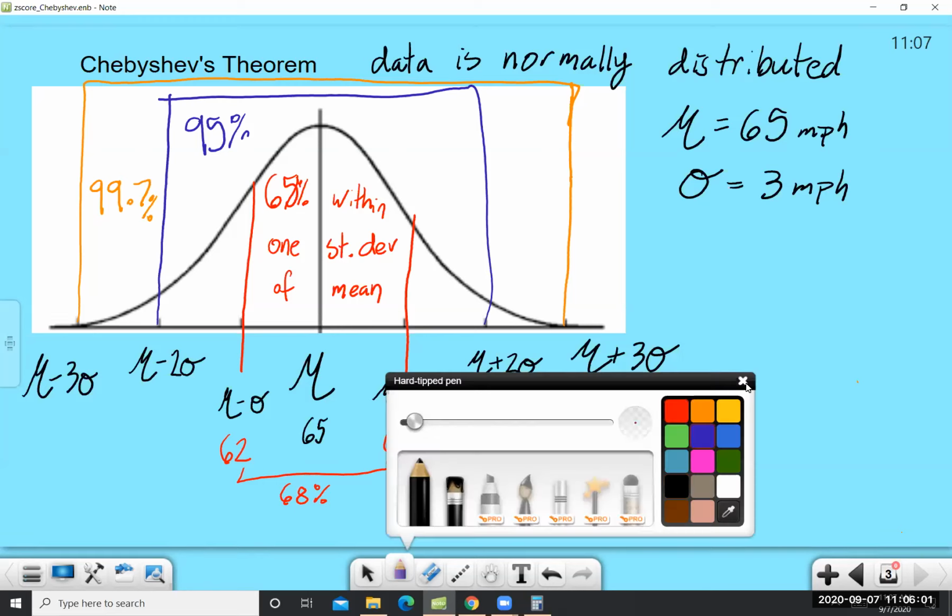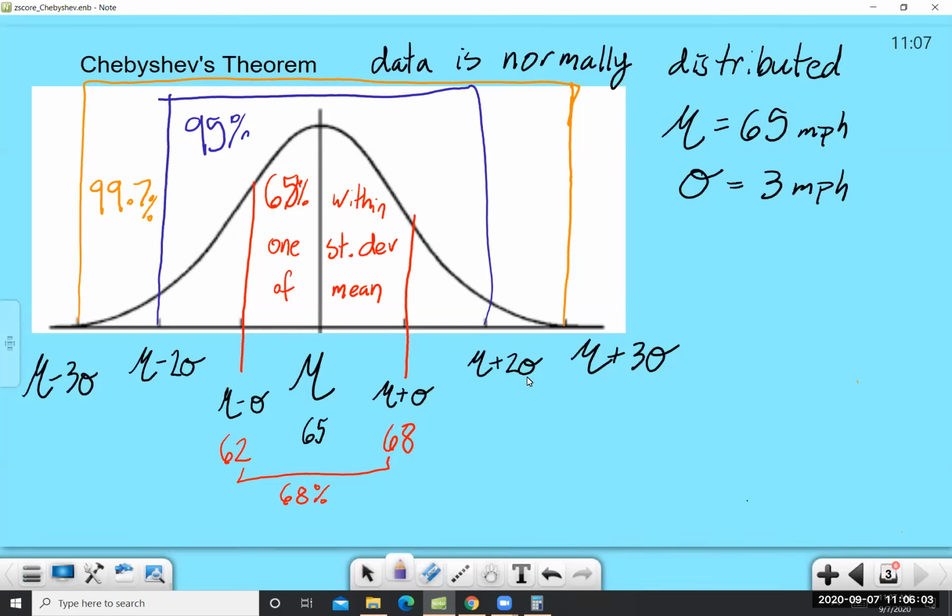All right, now let's go out 2 standard deviations, mu plus 2 sigma. So add 3 to get to 68, add another 3, plus another standard deviation, right? 65 plus 3 plus 3 is going to be 71 miles per hour. And if I were to do 65 minus 3 is 62, minus another 3, that is 59 miles per hour. So now we know that 95% of people on this road travel between 59 and 71 miles per hour.